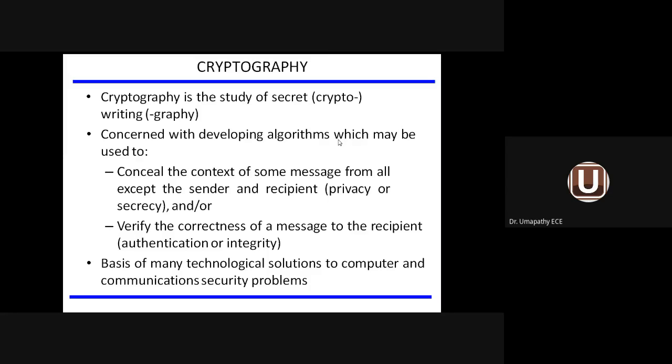You are not sending only the transformed message, you are sending the transformed message along with the key to the receiver, so that with the key and the transformed message, the receiver will be able to do the decryption. What do you mean by decryption? Converting ciphertext to plain text information, or in other words, converting the secured message into the original message for recovery on the receiver side.